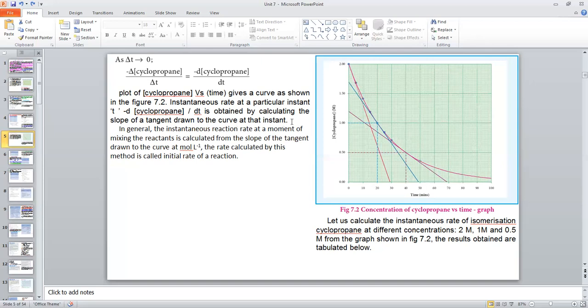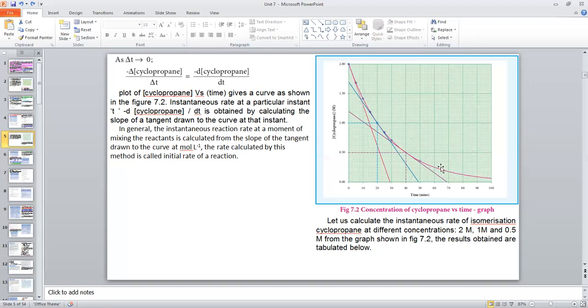So we can find the instantaneous rate from the graph. From the calculated values in the table, it is not possible to find the instantaneous rate. So we have to draw the concentration-time graph. From this graph only we can find the instantaneous rate.